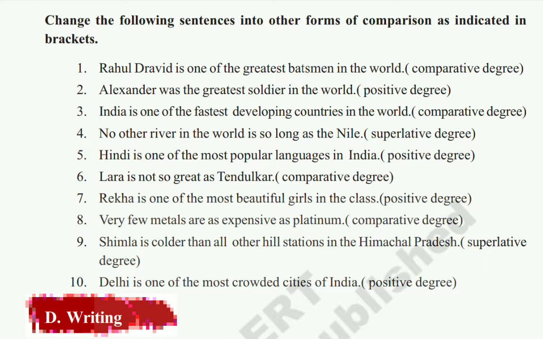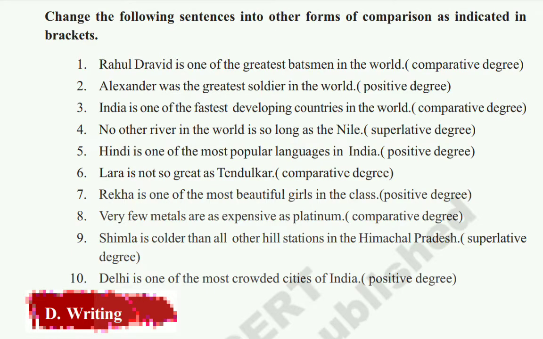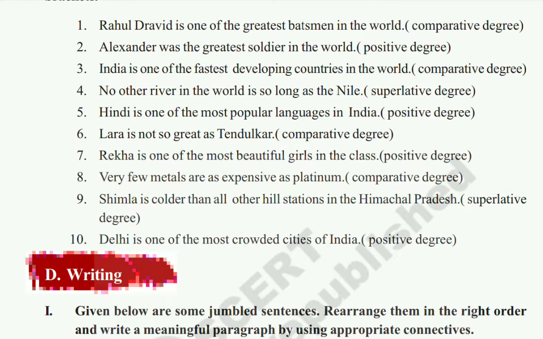And the second one: Alexander was the greatest soldier in the world. Here also greatest is given in the form of a superlative. So this one we have to write in the positive degree. What is the positive form for greatest? Great. Now we will use this great and write the sentence: No other soldier in the world was as great as Alexander. Okay, next, the third one.